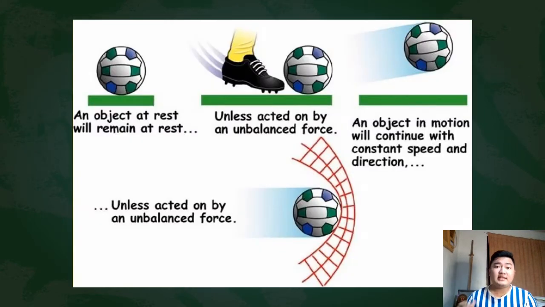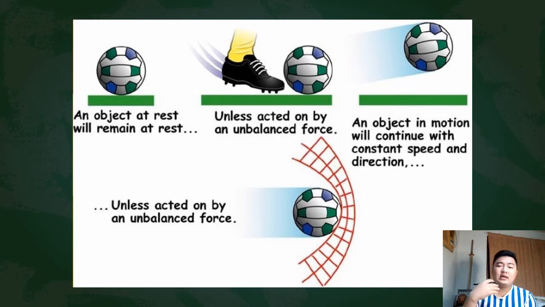Let's give more examples so that we can understand the law of inertia more. As stated, an object at rest will remain at rest, just like this ball on the ground, unless acted on by an unbalanced force. Unless somebody kicks it, that ball will remain at rest. And an object in motion will continue to move with a constant speed and direction, just like this ball that is flying, moving through the air, unless acted on by an unbalanced force.